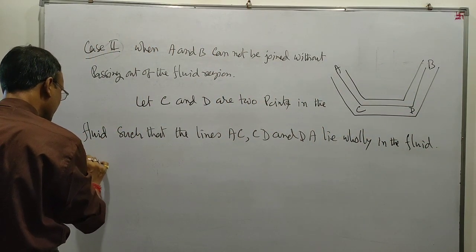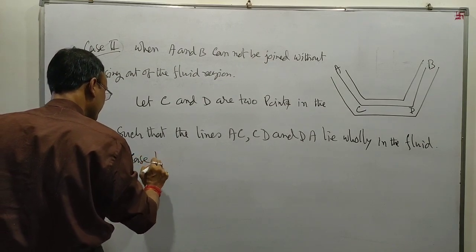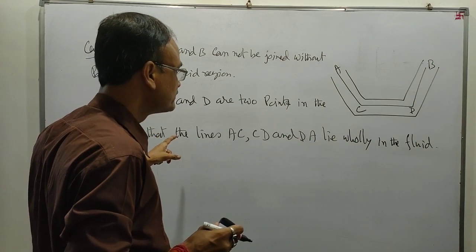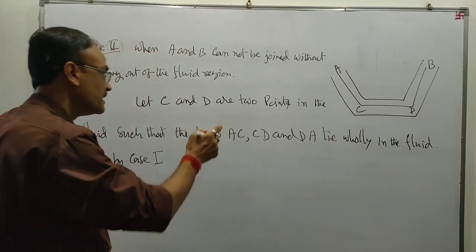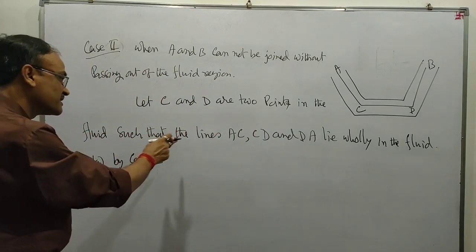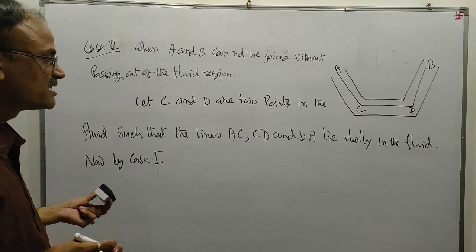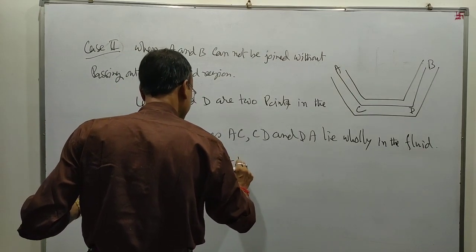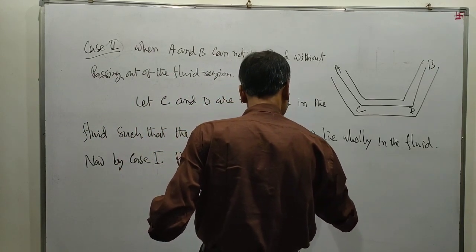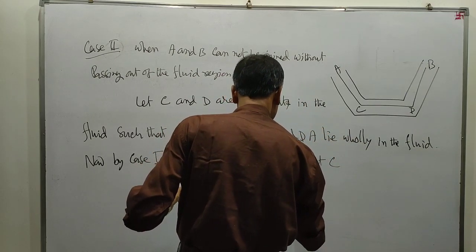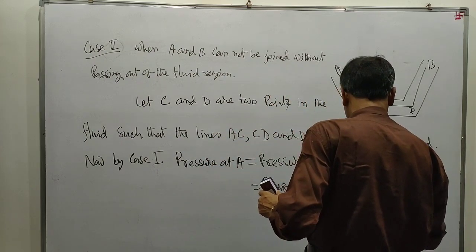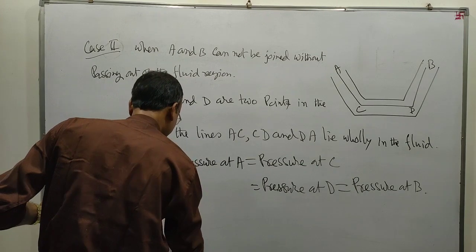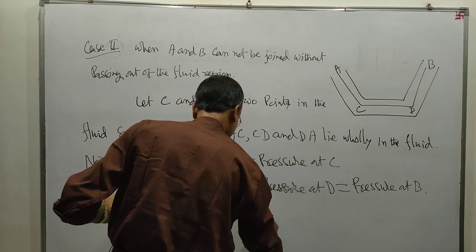Now, by case 1, pressure at A equals pressure at C. This is equal to pressure at D, which equals pressure at B. That is, pressure at A equals pressure at B.